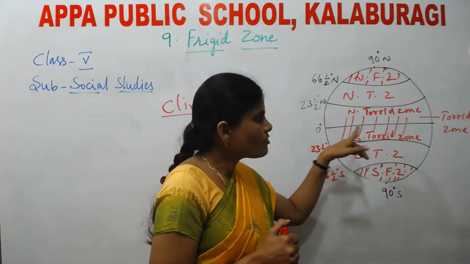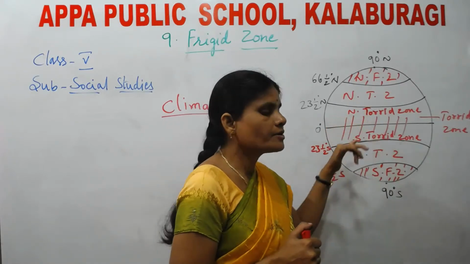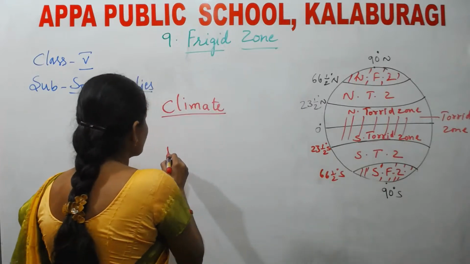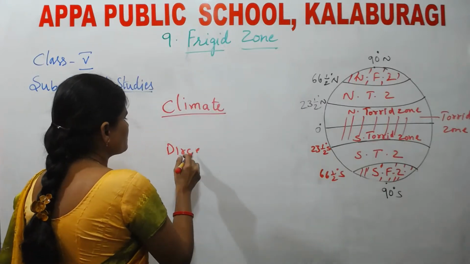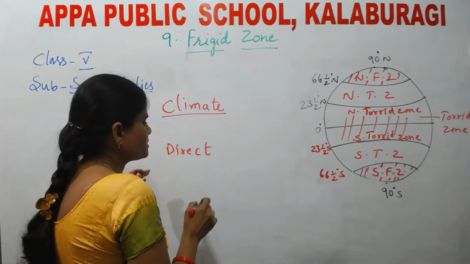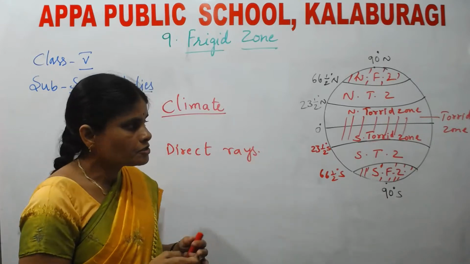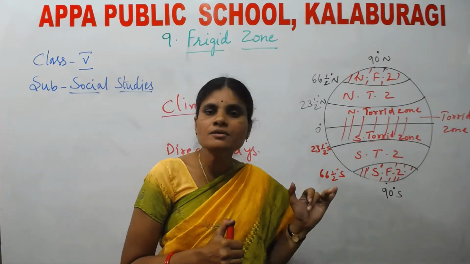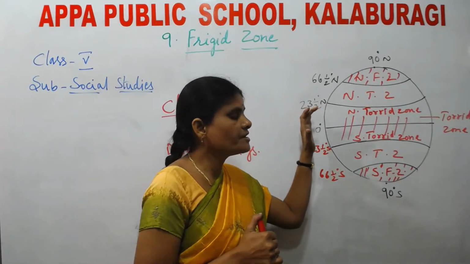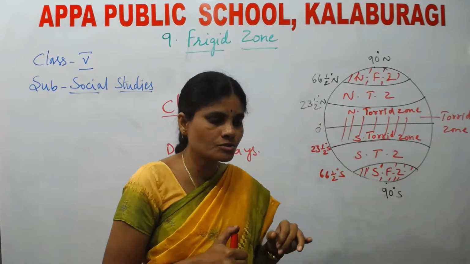Say, what type of rays are received by the torrid zone? The torrid zone receives direct rays of the sun. So that is why, how is the climate here? The climate is hot and wet throughout the year in the torrid zone.